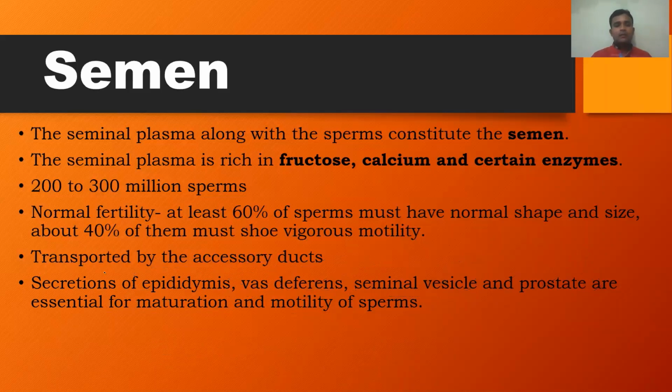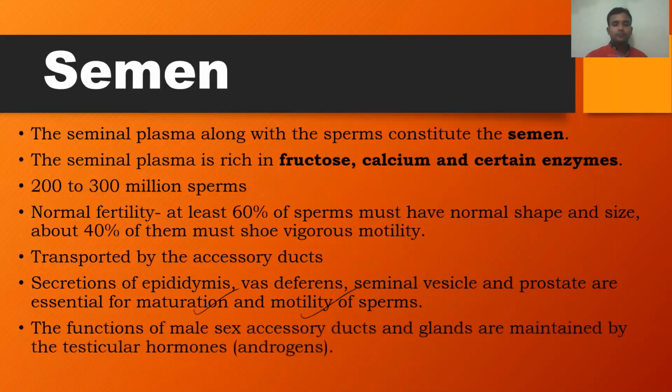So remember, the transportation of sperm takes place through the epididymis and vas deferens, followed by the ejaculatory duct and the urethra. The secretions of the seminal vesicle, prostate gland and bulbourethral gland, called seminal fluid, along with the sperm form the semen. The secretions of the epididymis, vas deferens, seminal vesicle and prostate gland are required for the maturation and motility of these sperms.